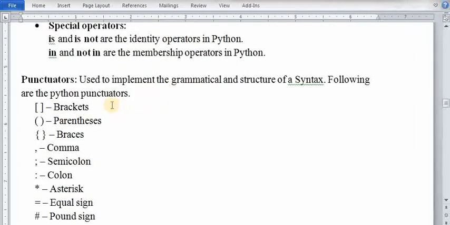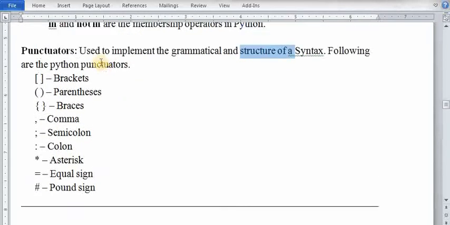The next one is punctuators. In every language we have punctuators. Just like in the English language, you use punctuators like full stop, comma, semicolon, etc. to write the syntax correctly and grammatically. Similarly, in Python we have some punctuators to implement the grammatical structure of a syntax. The following are the Python punctuators: bracket, parenthesis, braces, comma, semicolon, colon, asterisk, equals sign, etc. All these are tokens.